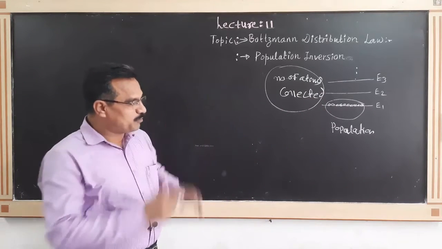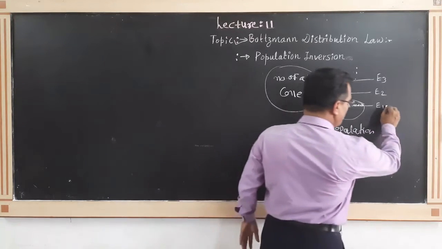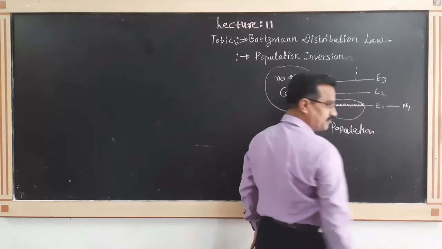For energy level E1, we call the population N1.